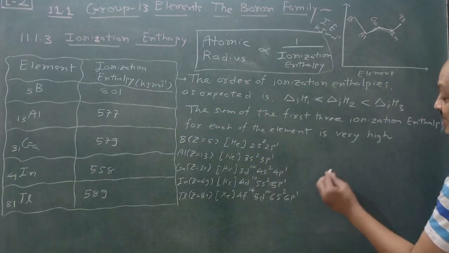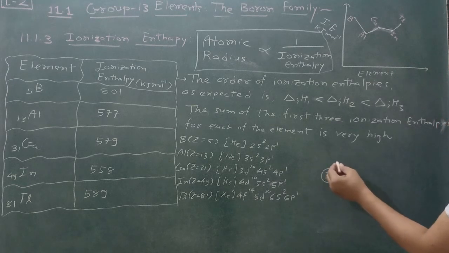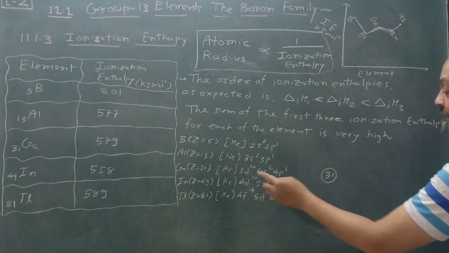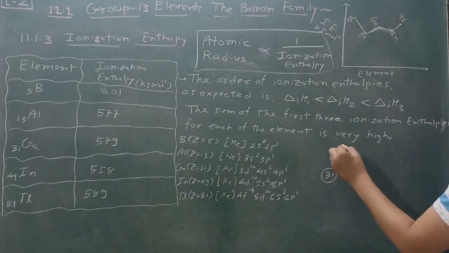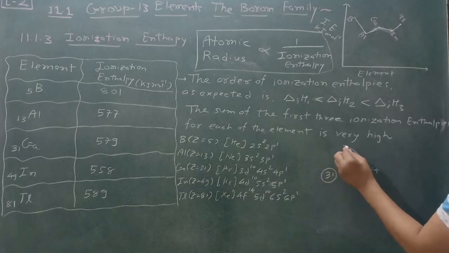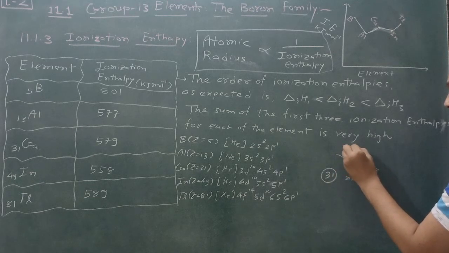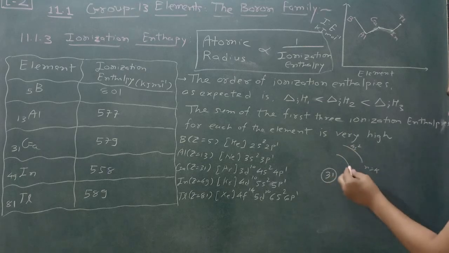Here gallium is there, so 31 protons, and once again we have to draw 3d and 4s. This is n equal to 3 and this is n equal to 4. So first of all electrons entered 4s2, then once again they enter 3d10.